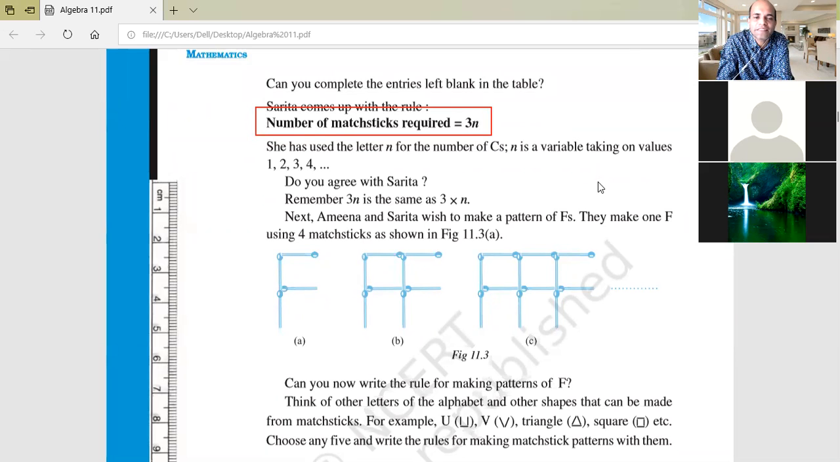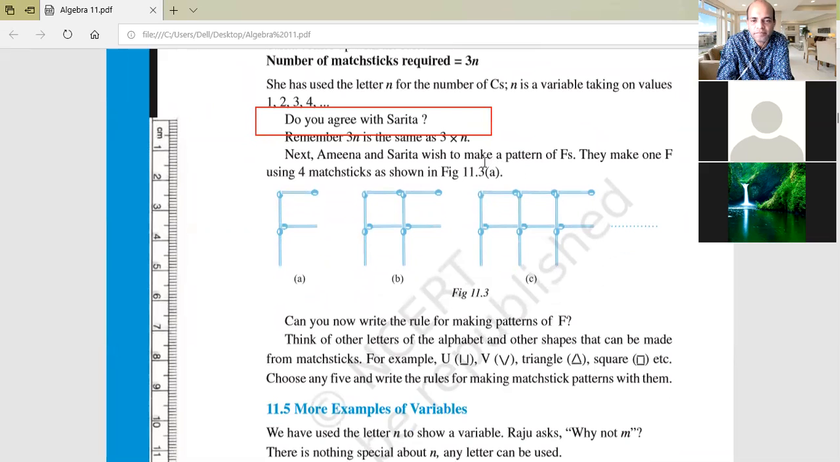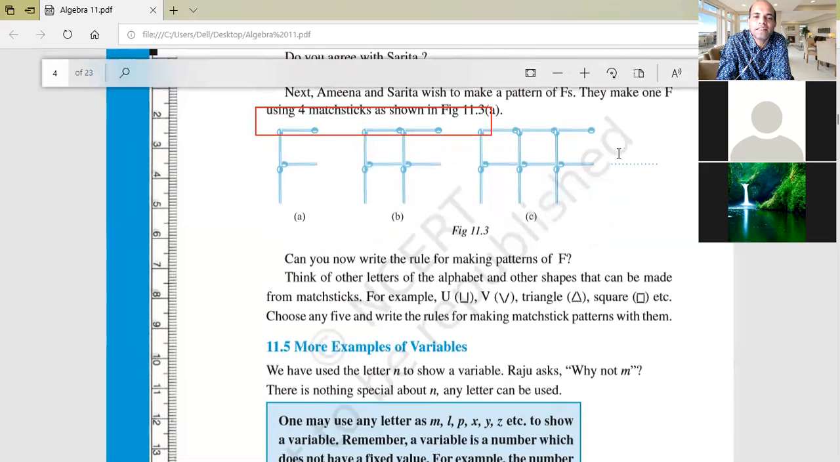Now I will go to the next topic. Now Sarita and her two friends came. Were they Amina and Sarita? They want to form what? F. Okay, let us see about F. Have you seen F? You see, there is an F like this, a flag structure. Yes or no? Yes, sir. To form one F, how many mastics are required? 4. 1, 2, 3, 4.